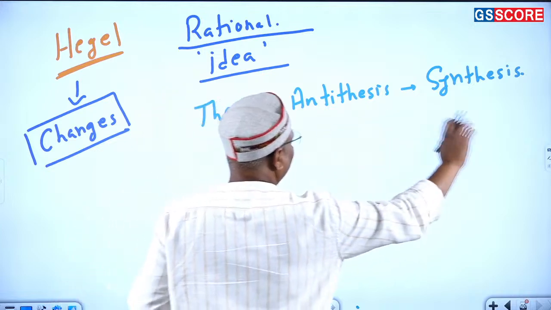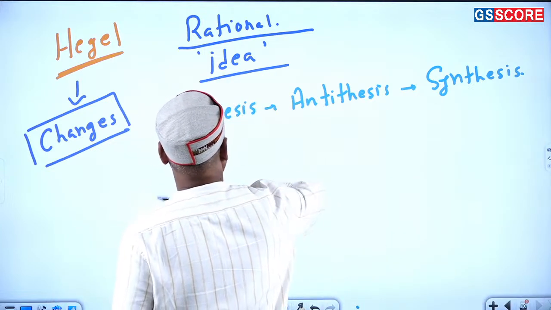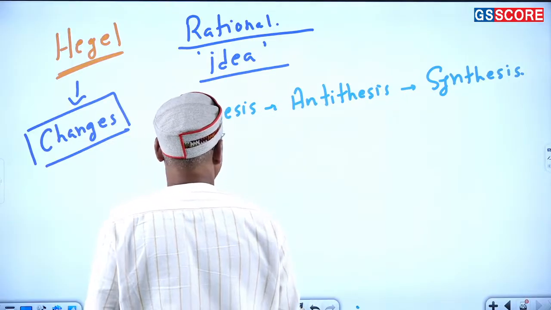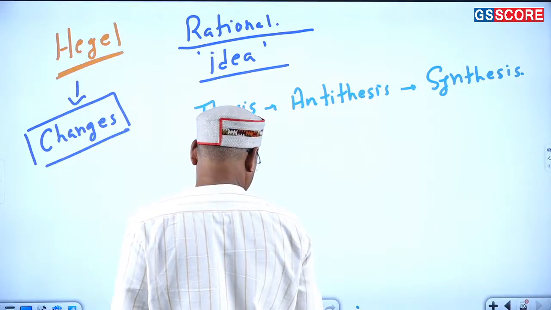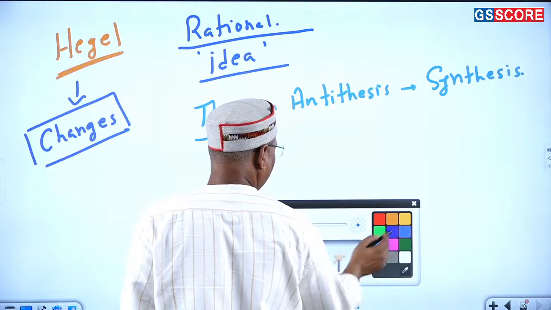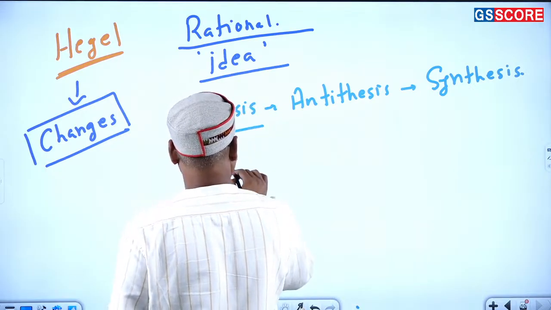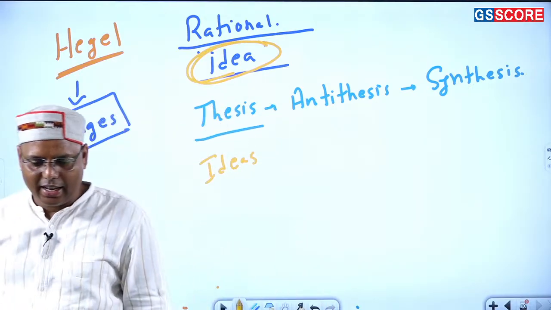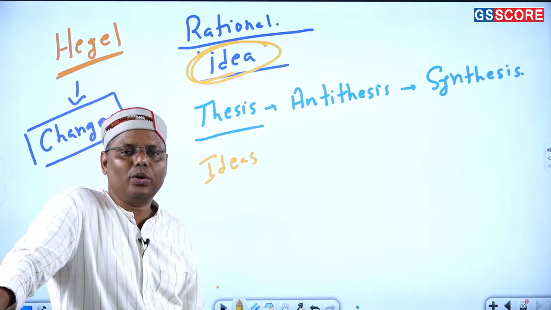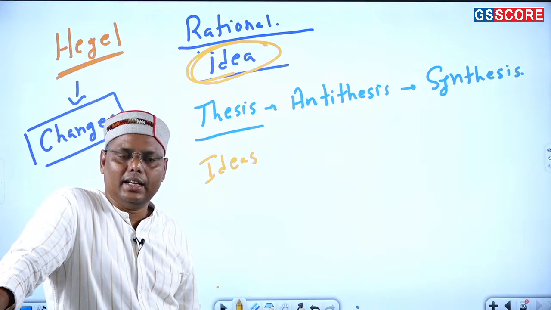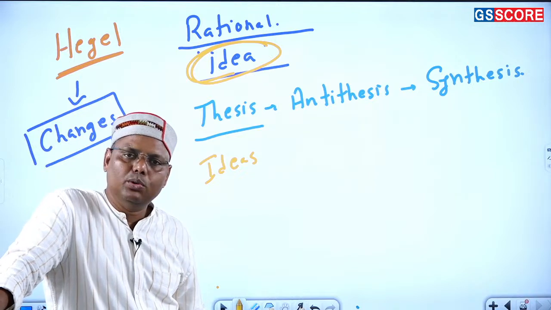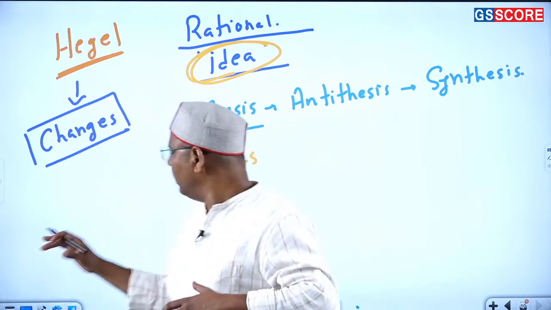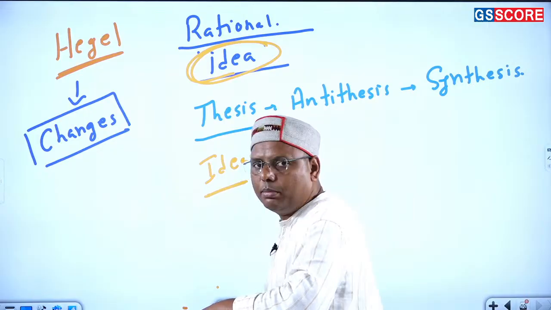Now, what is this thesis, antithesis, and synthesis? Normally, when you go for papers like research methodology, you talk about it. But I want to explain this a little, so please understand it carefully. What is thesis for him? According to him, there are certain ideas prevailing in the society. That's why I told you that Hegel gave greater weightage to the idea of idea. So what happens in society? Always there are certain preconceived notions, or certain dominant notions, which are prevailing in the society.